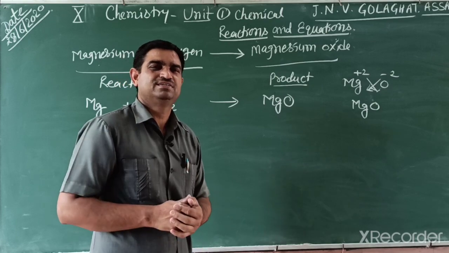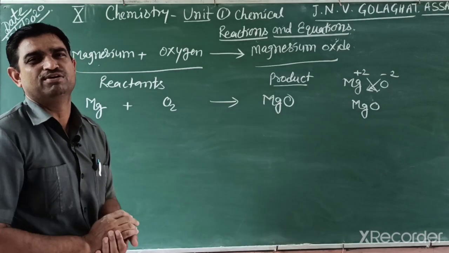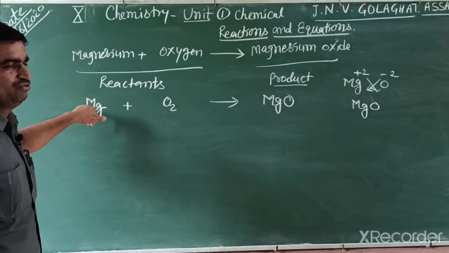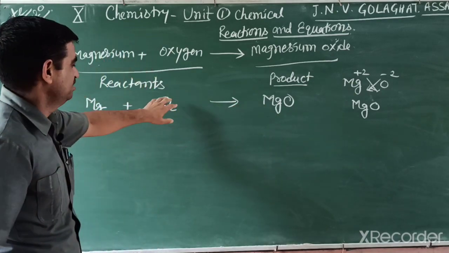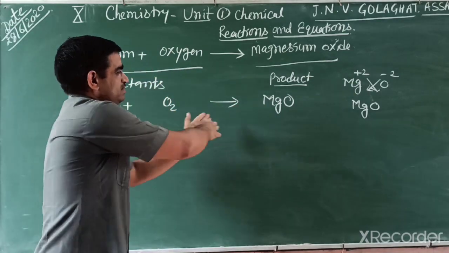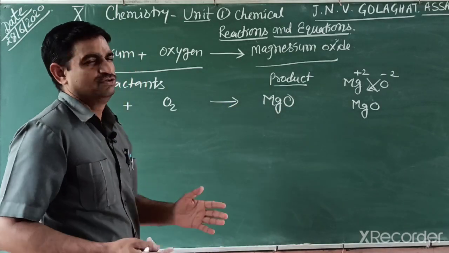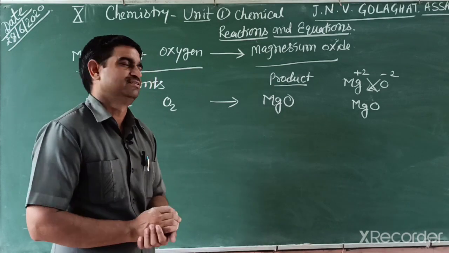What is balance? The number of atoms on both sides must be equal for all the substances. On the left-hand side, magnesium has only one atom, and the right side also has one, so this is balanced. But oxygen has 2 atoms on the left-hand side and only one on the right side, so this is not balanced. In this chapter we discuss how we can balance the reaction.